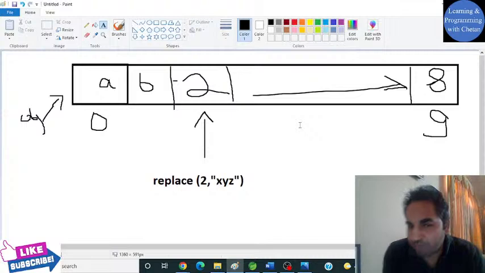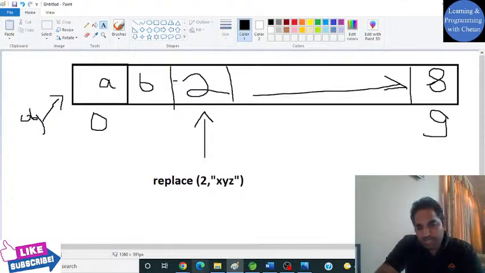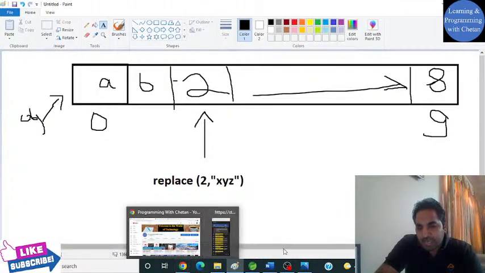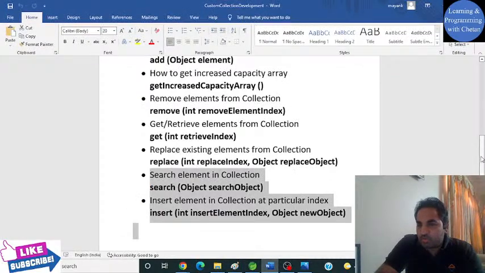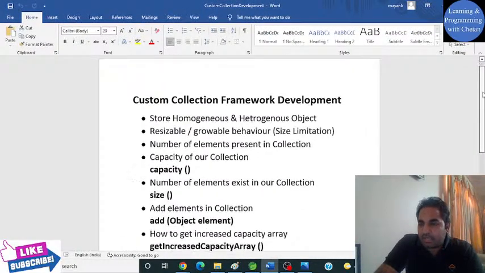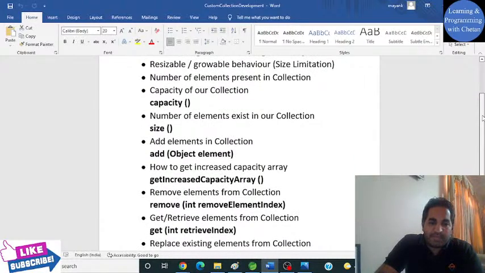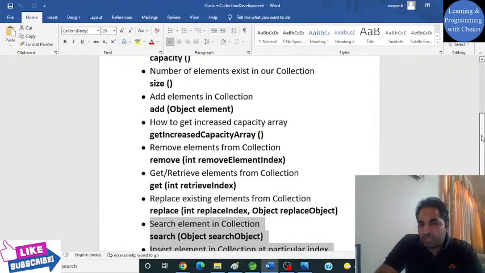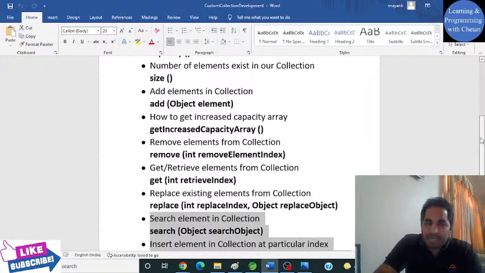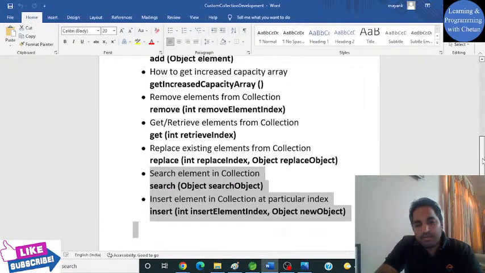Those who have recently joined, I would like to welcome you all guys, and you are a bit late but there is no issue. We are discussing custom collection implementation, how we can create our own custom collections. We have discussed till now some of the important methods like the add method, remove method, get method, then the replace method. But no problem in that.